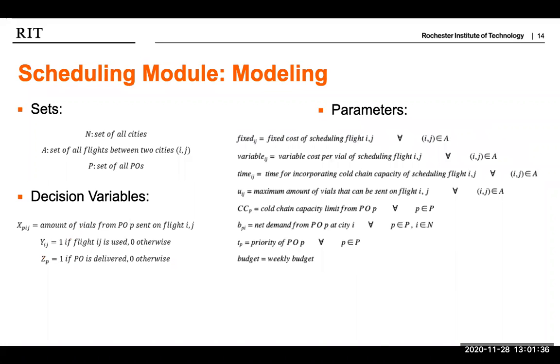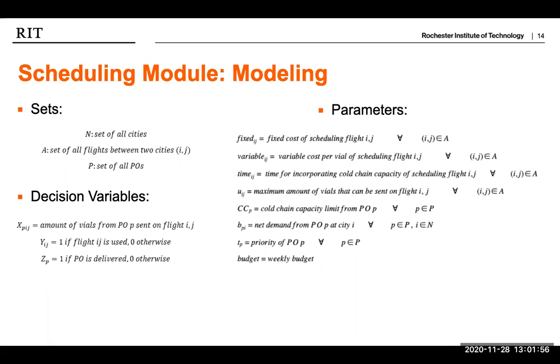Thank you. The scheduling model uses three sets in the input data. Set N is a list of all the cities in the system. Set A is a list of all the available flights between two cities, and set P is a list of prioritized purchase orders. There are many parameters to describe the data in these sets.